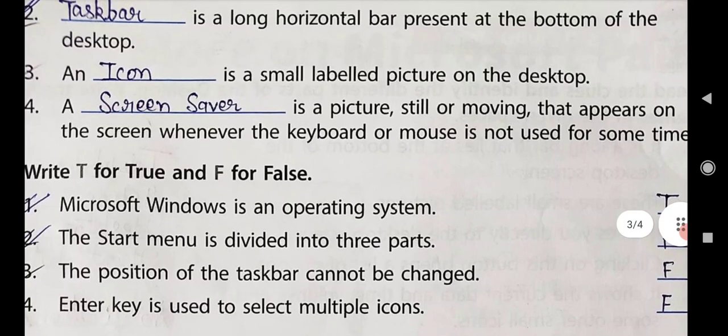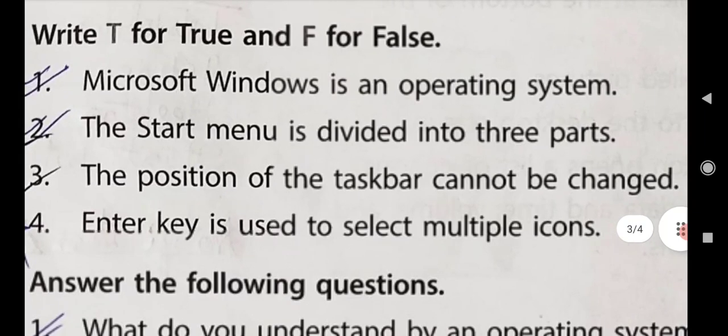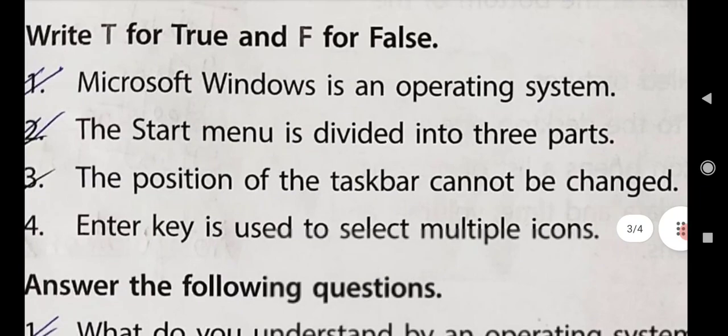In true or false, Microsoft Windows is an operating system. Is it true or false? Can you guess? Yes, it is true. Microsoft Windows is an operating system. The spelling of true is TRUE.